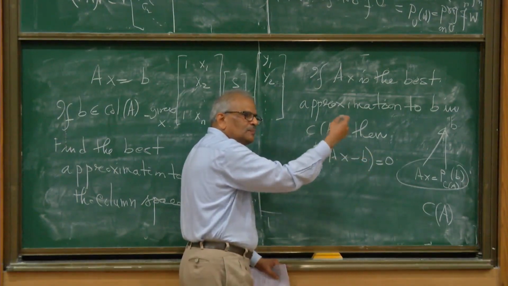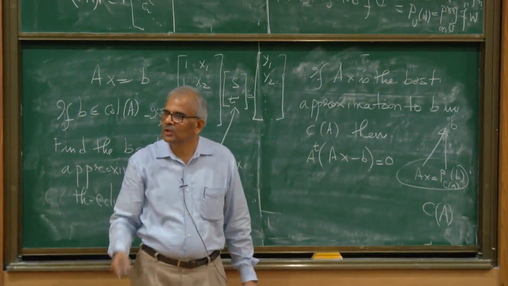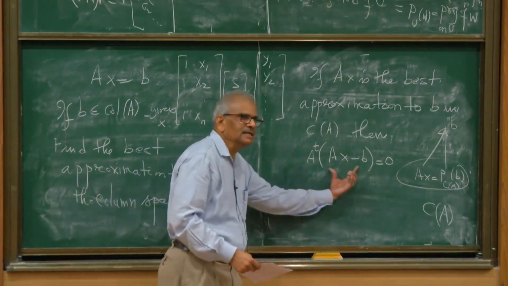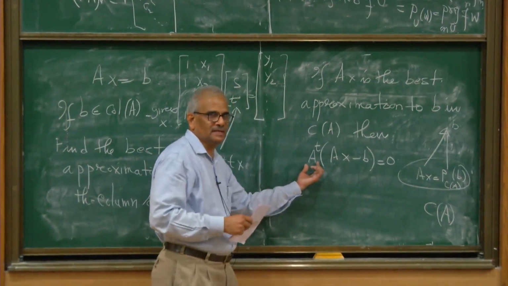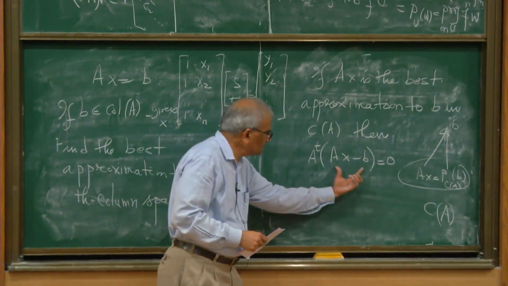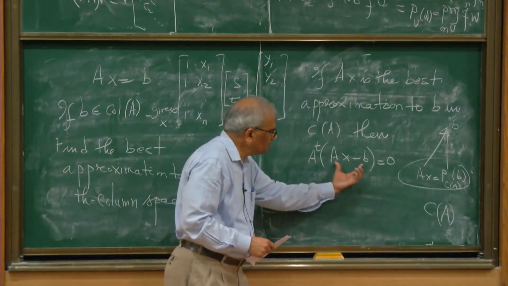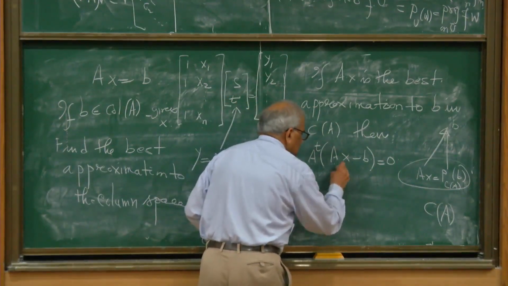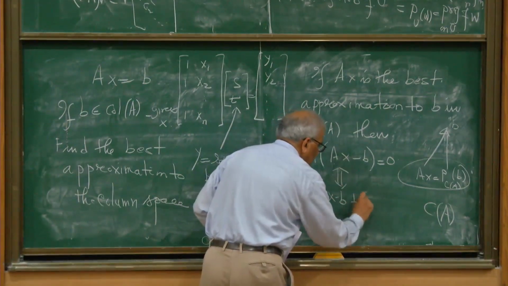That means it is perpendicular to every row vector of A transpose. The row vectors of A transpose are column vectors of A. This equation says Ax minus B is perpendicular to every row vector of A transpose. That means Ax minus B is perpendicular to every column vector of A, and therefore Ax minus B is perpendicular to the column space of A. So this equation is a statement of this fact.